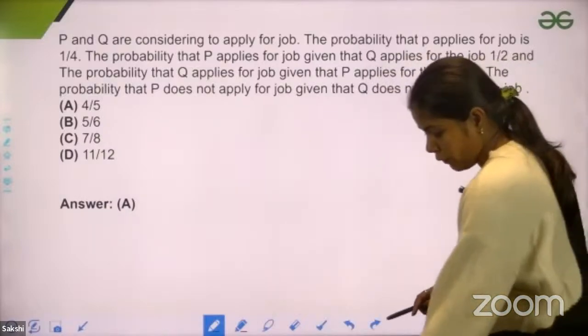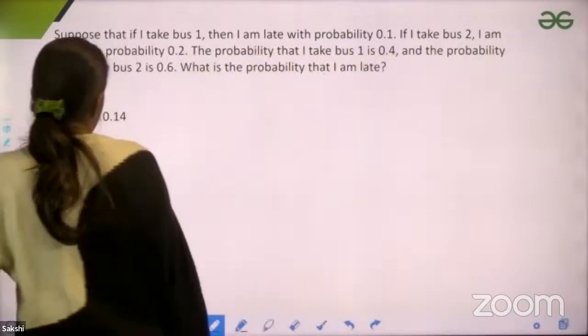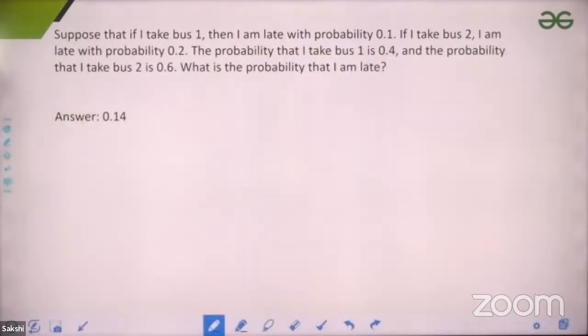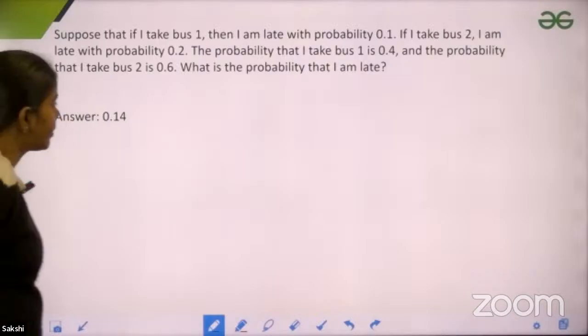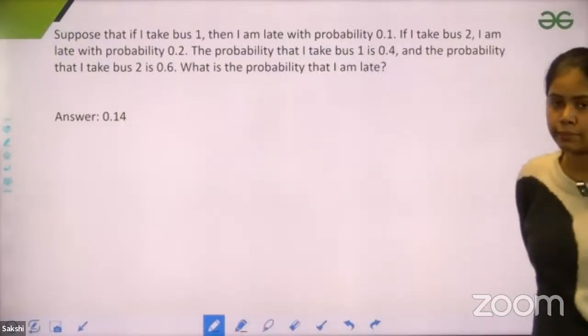Okay, let's try to solve one more question. We have time. Suppose that if I take bus 1, then I'm late with probability 0.1. If I take bus 2, then I'm late with probability 0.2. The probability that I take bus 1 is 0.4. The probability that I take bus 2 is 0.6. Then they're asking what is the probability of getting late.